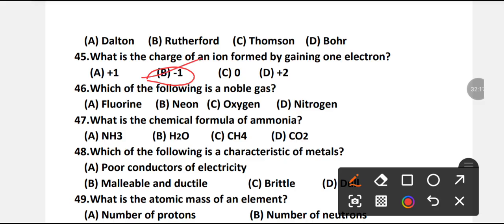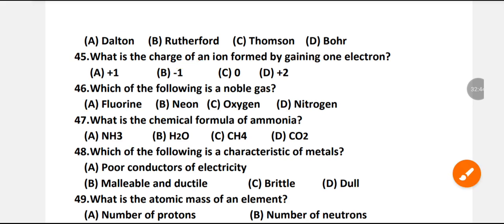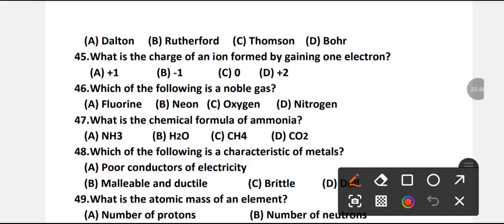Which of the following is a noble gas? Fluorine, neon, oxygen, or nitrogen? B is the right option. Neon is a noble gas.